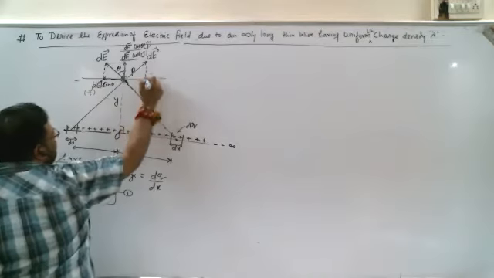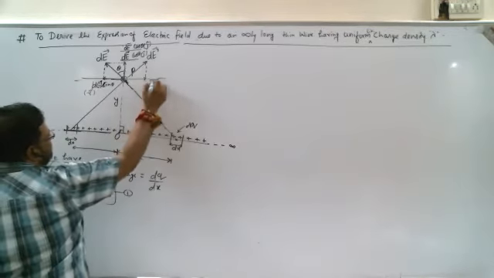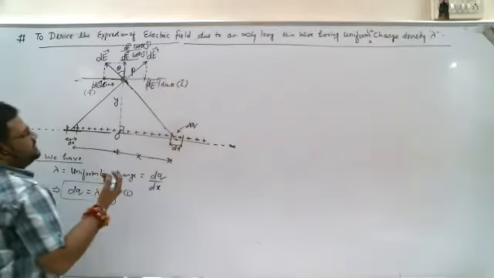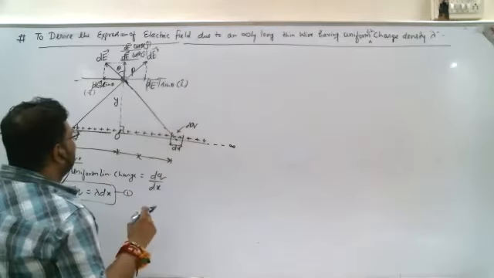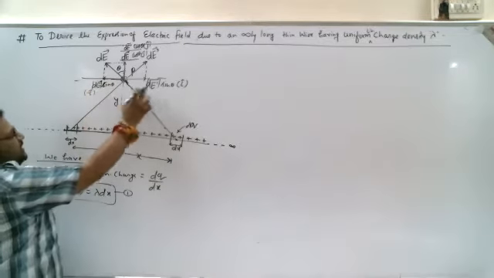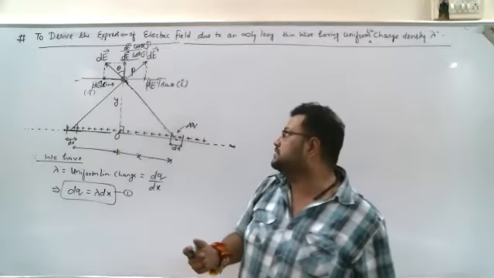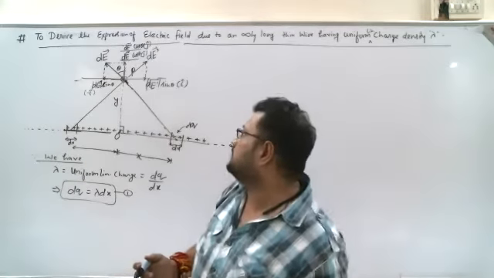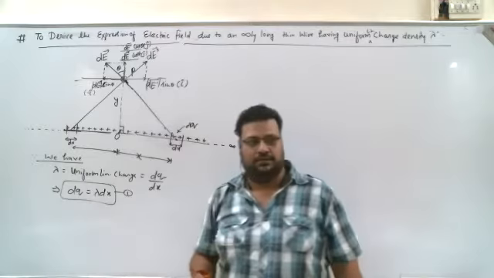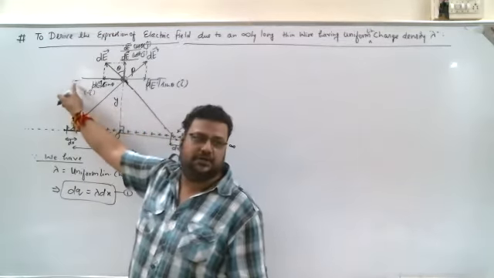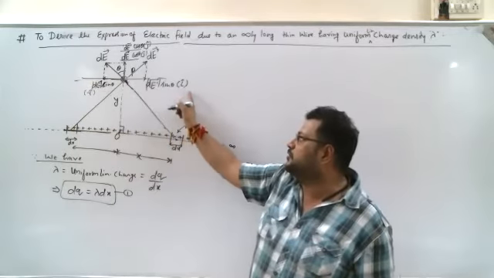Similarly, this will be dE dash sin theta, and this direction can be taken as plus i cap, or you can take simply plus. The magnitudes of dE and dE dash will be the same. For example, let's suppose 10 Newton per coulomb. So this will be minus 10 Newton per coulomb, and this will be plus 10 Newton per coulomb.